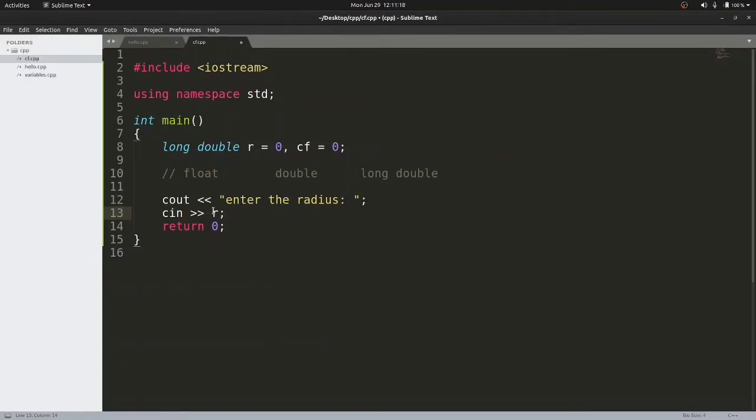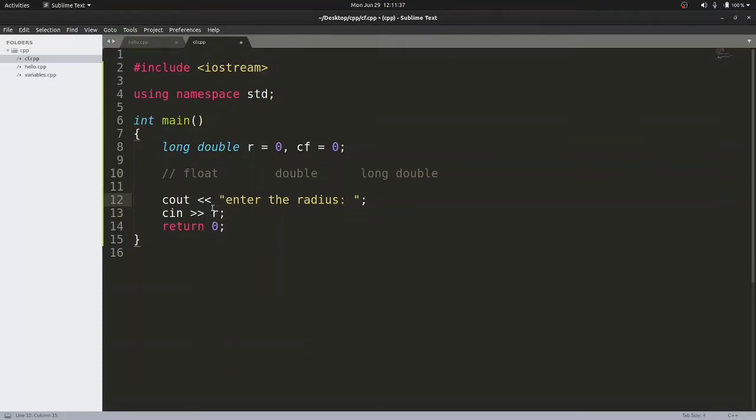Now in the last video I did not mention this operator. This you already know, this is the insertion operator. The purpose of this operator is to write the data on the output stream. Similarly, if you are writing something from the keyboard, that is stored initially in an object called the input buffer.